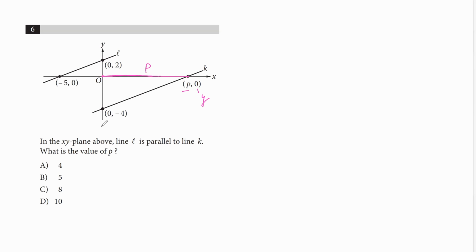So it's very clear that they're talking about similar triangles here, because this triangle and this small triangle are similar to each other. They clearly say that line L and line K are parallel, and that is based on the following topic, similar triangles, which I'm going to bring to you on video. Here you go.